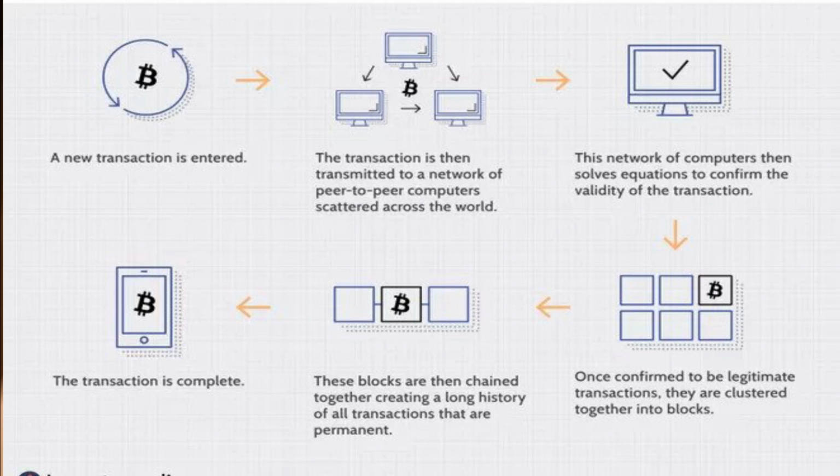Transaction process. A new transaction is entered. The transaction is then transmitted to a network of peer-to-peer computers scattered across the world. This network of computers then solves equations to confirm the validity of the transaction. The transaction is complete. These blocks are then chained together, creating a long history of all transactions that are permanent. Once confirmed to be legitimate transactions, they are clustered together into blocks.